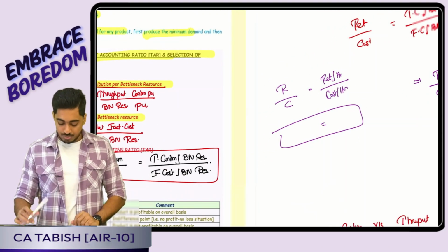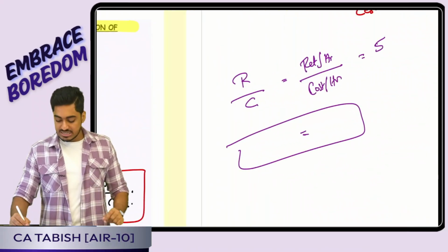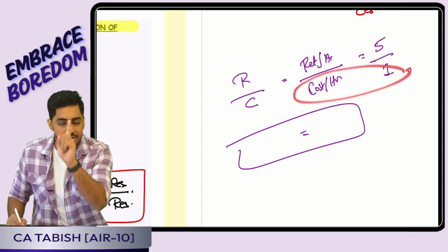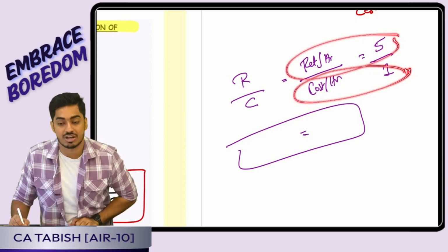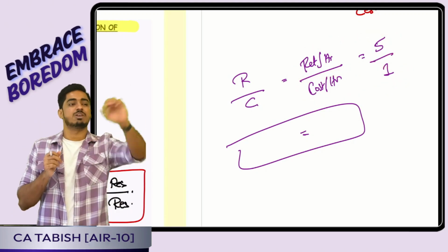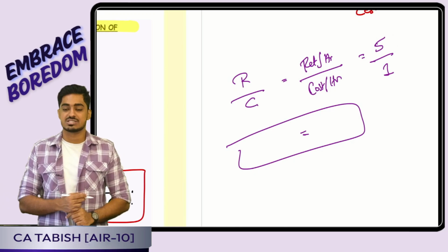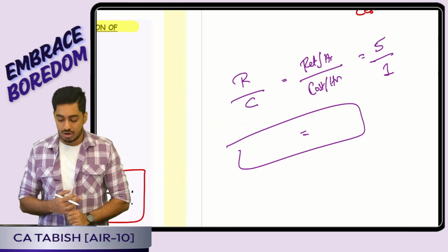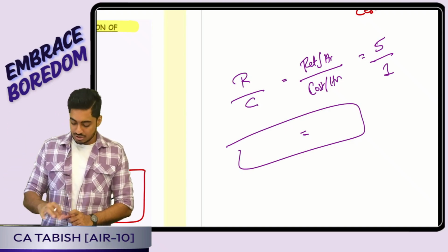Suppose my throughput accounting ratio is 3 or 5. What does it mean? 5 means 5 divided by 1. It means if I have 1 rupee of fixed cost or operating expense, to recover that, I am getting 5 rupees of contribution. Yes or no? That means even if I pay 1 rupee, 4 rupees of profit will be left with me. That means the product is profit making. Yes or no, everyone? Perfect. So I will allocate the resources in the ranking of my throughput accounting ratio. The highest TA ratio gets the first ranking. Yes or no, everyone? Perfect.